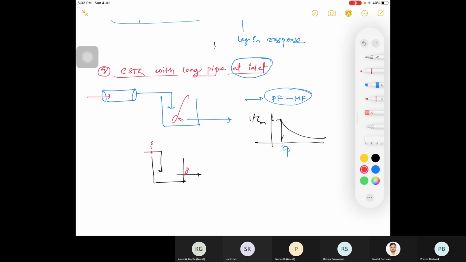Suppose instead of this point I am keeping this point here. Suppose this is your I2, that is your injection point 2, and this is your detection point 2, D2. Now in this case, can you please tell me, is it similar to your CSTR with long pipe at inlet and CSTR with long pipe at outlet?